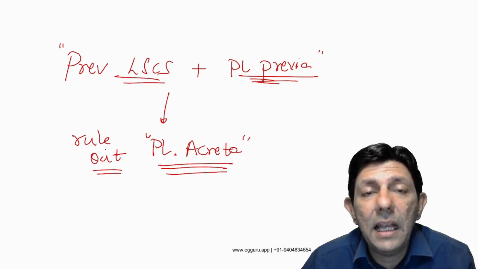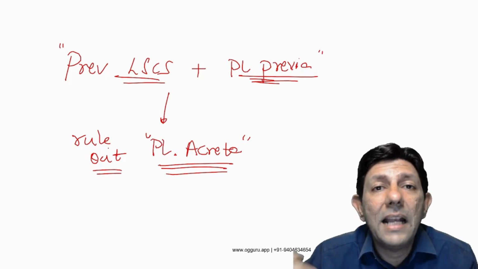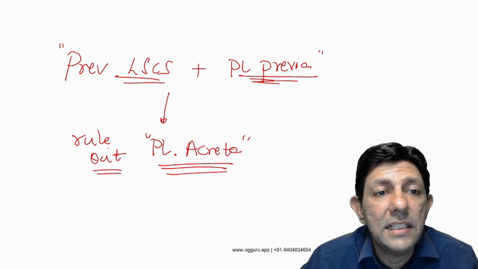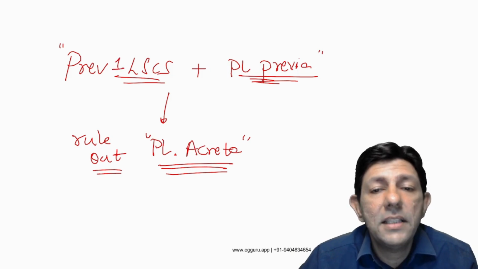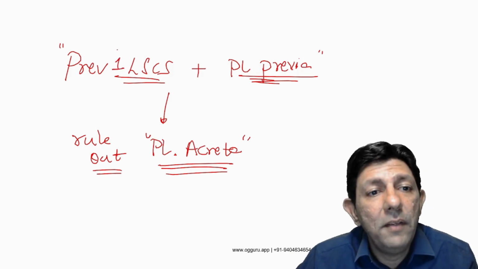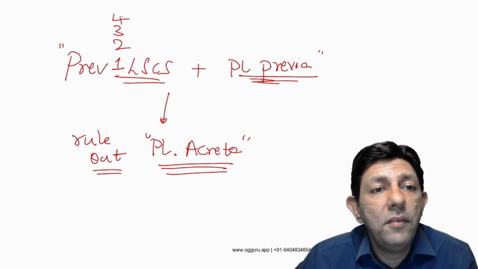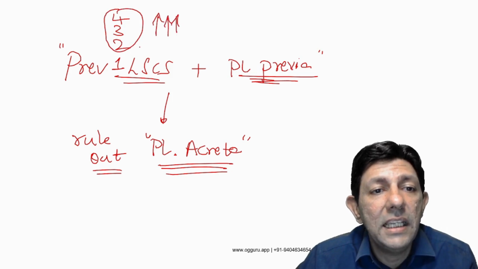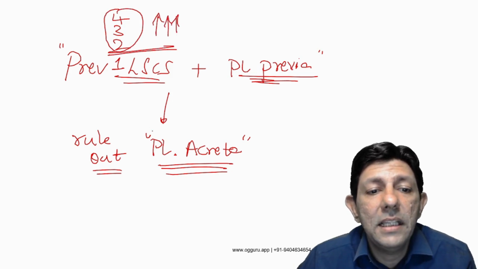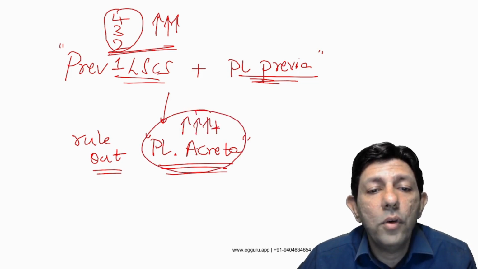And what is the important point here, sir? As the number of LSCS increases, with previous 1 LSCS, placenta accreta; previous 2, previous 3, previous 4. As the number of LSCS increases, the chance of placenta accreta also increases.